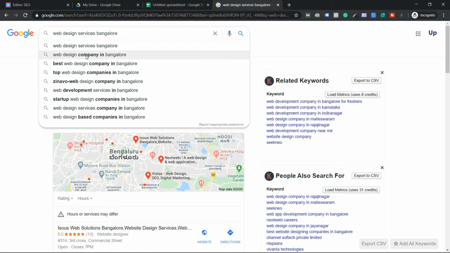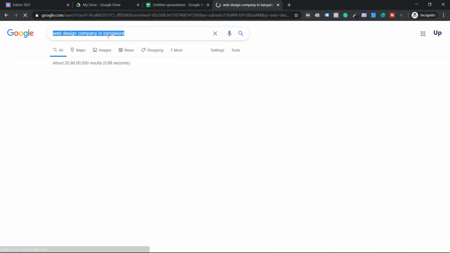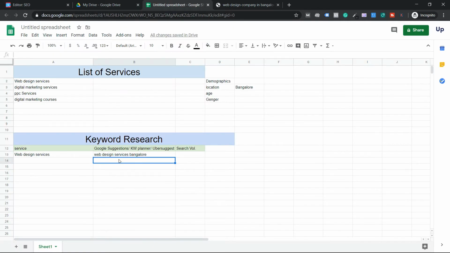Okay, and you don't stop there. Can you see I just click space, again I'm getting services. Now I'll select the second one, which is relevant. Of course it's relevant. I'm going to select this, copy this, and add it here. Like this, guys, you can spend a lot of time getting good quality keywords.